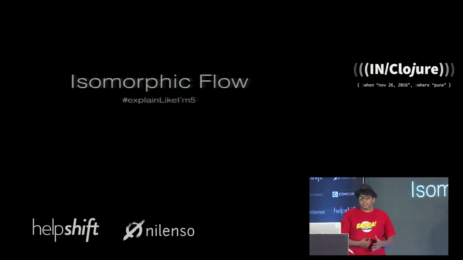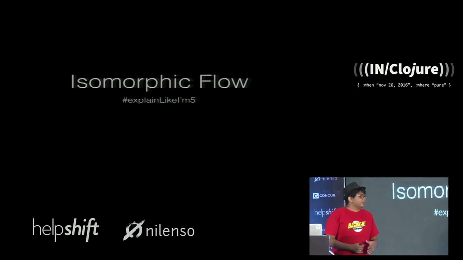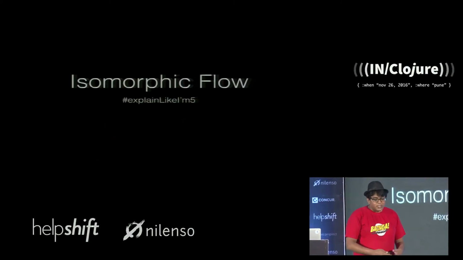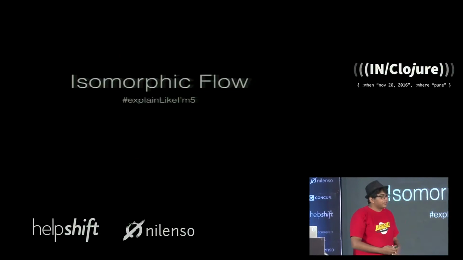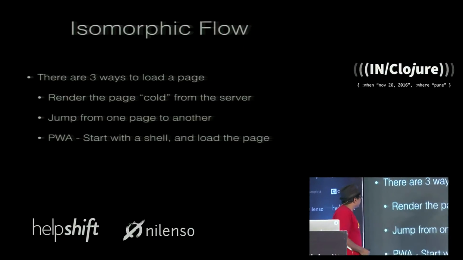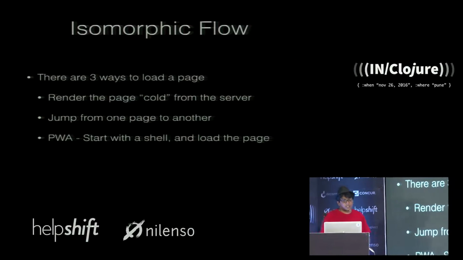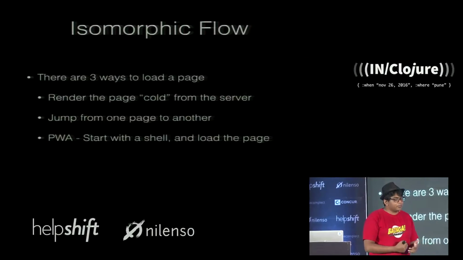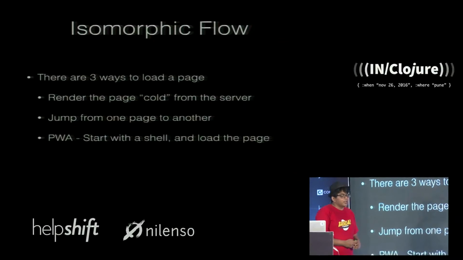Okay, so now let's look at the overall flow of an application. We've now figured out, is this page a progressive page or not? Now let's look at the flow for rendering the majority of these pages. Okay. So there are three ways to load this page. You render the page cold from the server. That's your server side only. You jump from one page to another, and the last is you do a progressive web app, which is you start with the shell and then you load the page.